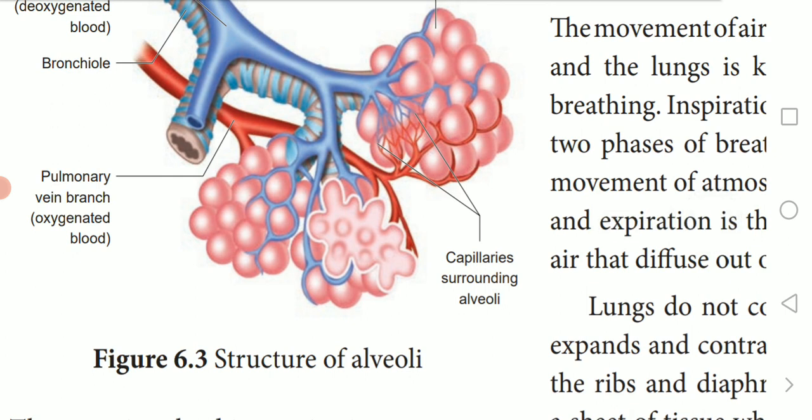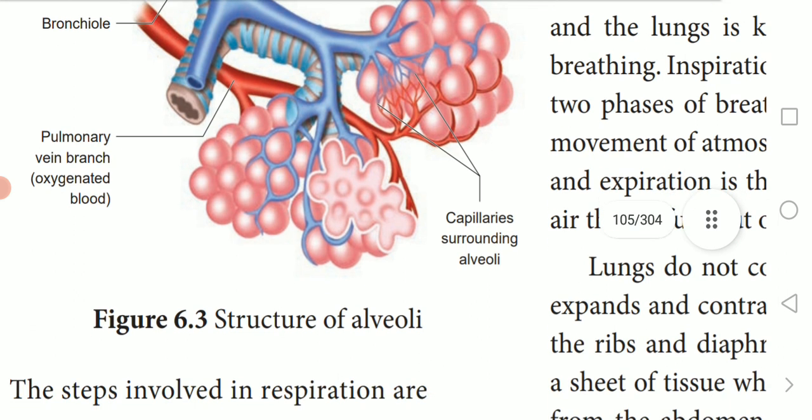The partial pressure is pressure contributed by an individual gas in a mixture of gases. It is represented as partial pressure of oxygen and partial pressure of carbon dioxide. Due to pressure gradients, oxygen from alveoli enters into the blood and is released to the tissues.